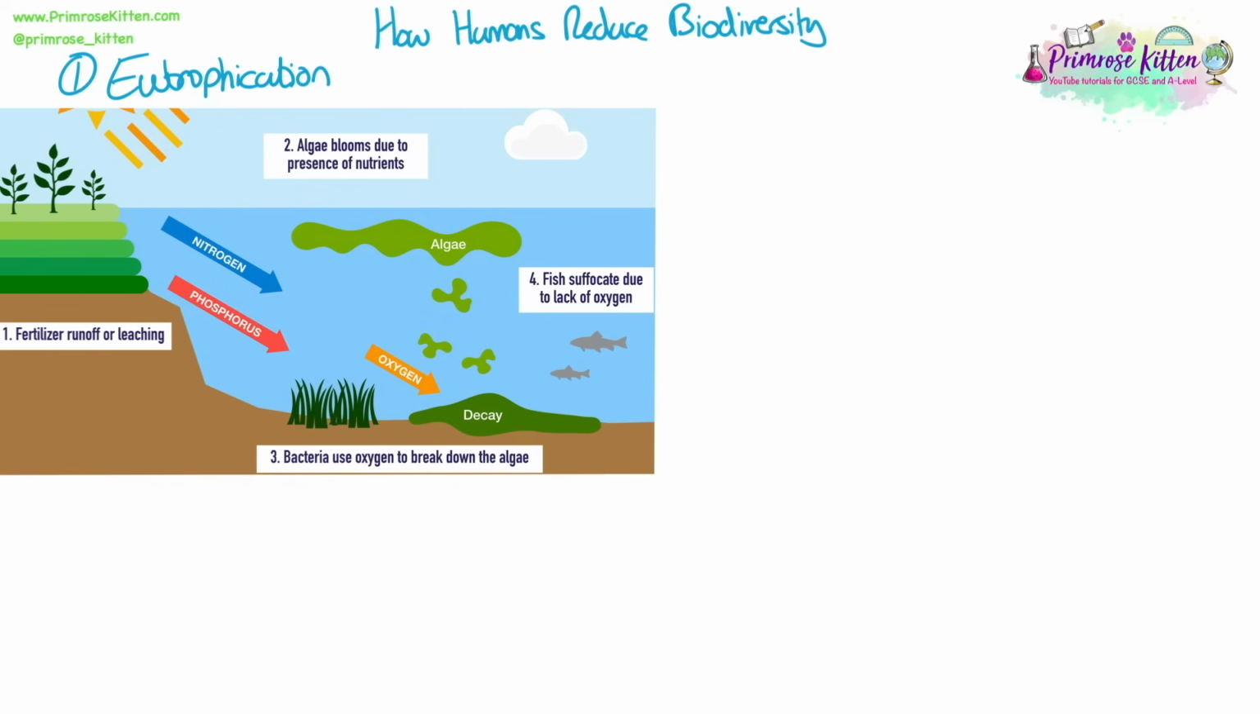When there is not enough oxygen left in the water, this will cause other larger organisms that depend on the oxygen in the water for respiration, such as fish, frogs, and other organisms, to die. This therefore reduces the biodiversity of the pond.